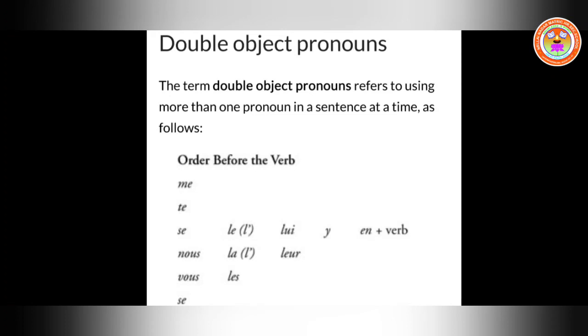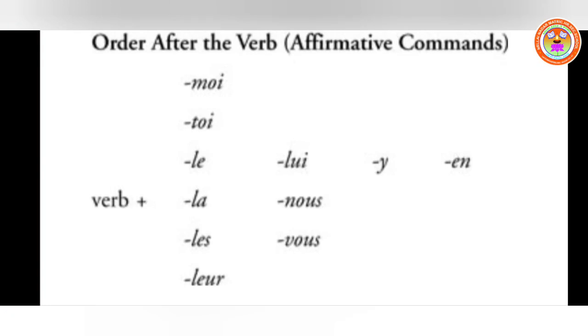For example, if you are going to replace direct and indirect object pronouns in the same sentence, then in this case the direct object comes first, then the indirect object. And if you are going to replace the pronoun y and the pronoun en together, then in this case y will be first and en will be second. Then comes the verb.